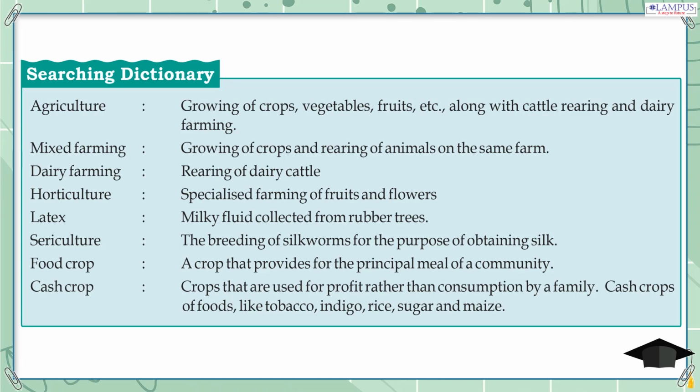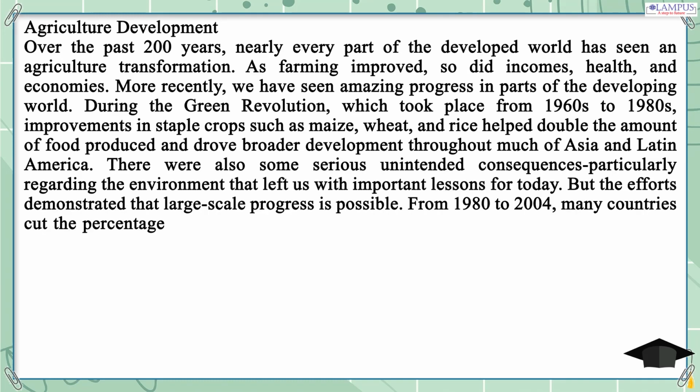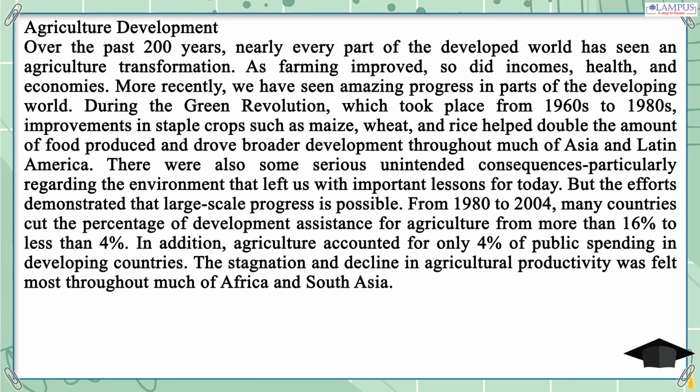Agriculture development. Over the past 200 years, nearly every part of the developed world has seen an agriculture transformation. As farming improved, so did incomes, health, and economies. More recently, we have seen amazing progress in parts of the developing world.